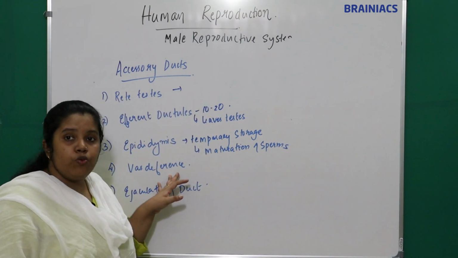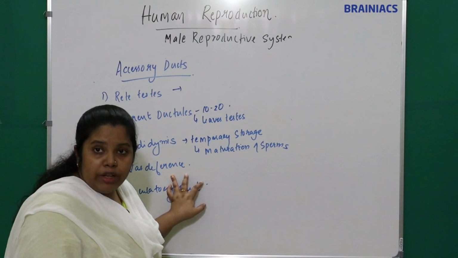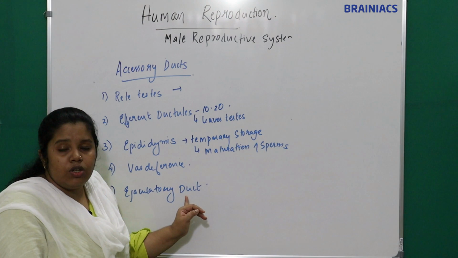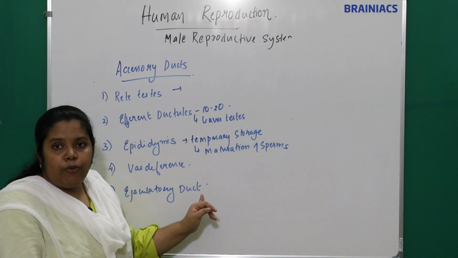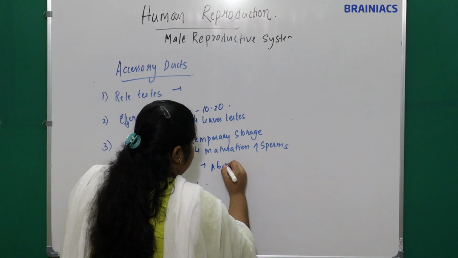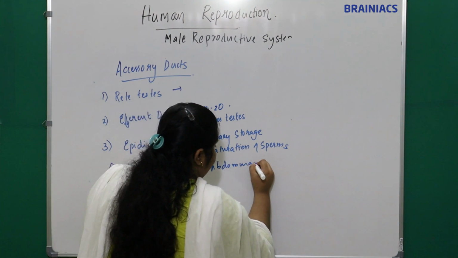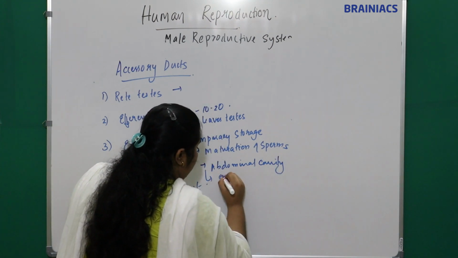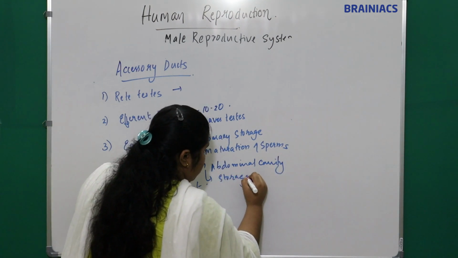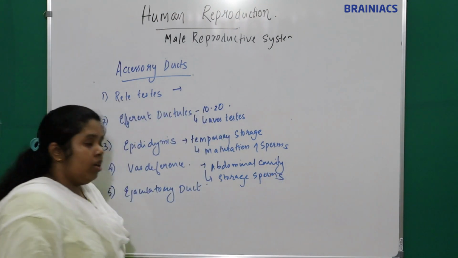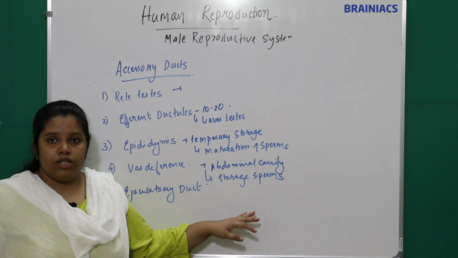And the vas deferens carries it to the abdominal cavity. The vas deferens is a structure which connects the scrotum to the abdominal cavity, right? And what is the function? Storage of sperms occurs in the vas deferens.